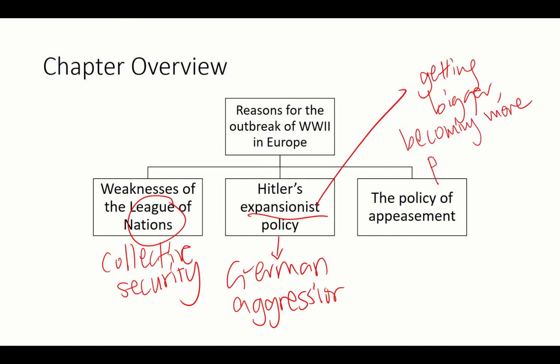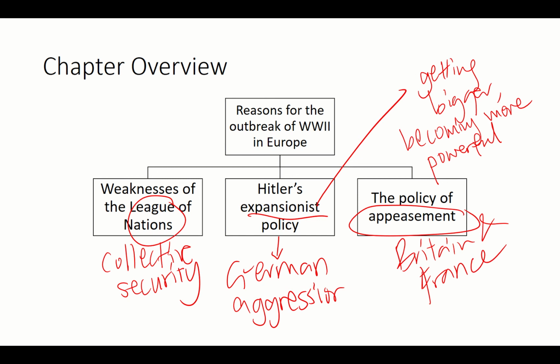But in those days, when we are looking at expansionist policy here, we are talking about territorial expansion, not cultural expansion. Okay, and here we have this very interesting thing called appeasement. Let me just say that it's going to be about Britain and France. When we were looking at the Treaty of Versailles and the impact of World War I, we already touched on this, but we are going to look at this in a little bit more detail for this chapter.